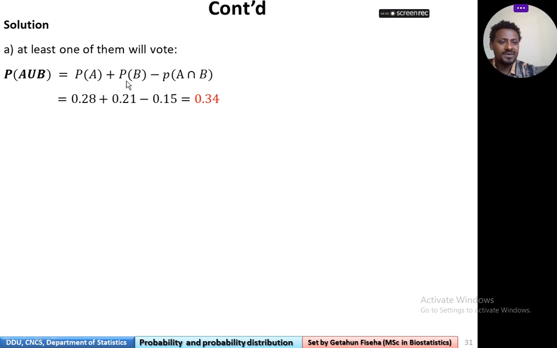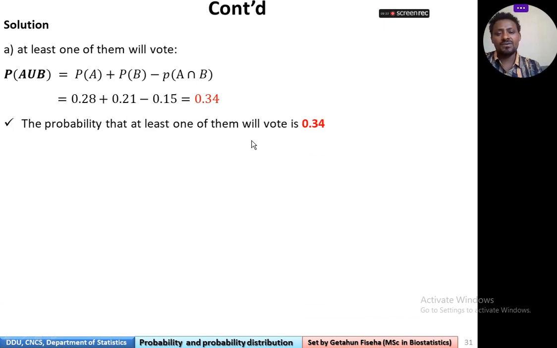Now, the probability that at least one of them will vote is the probability of A union B, which is equal to probability of A plus probability of B minus probability of A intersection B, which is 0.28 for probability of A plus 0.21 for probability of B minus 0.15, which is for probability of A intersection B. This gives us 0.34. So the probability that at least one of them will vote is 0.34.